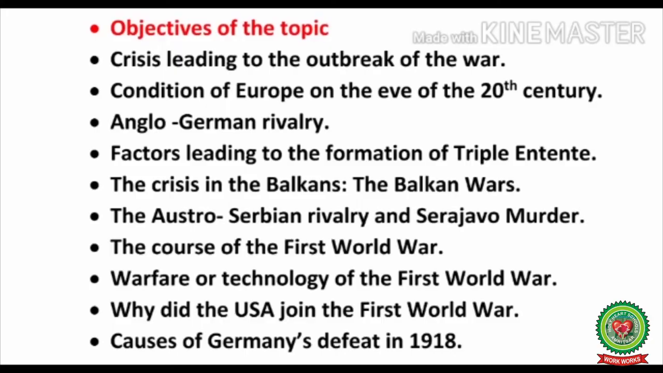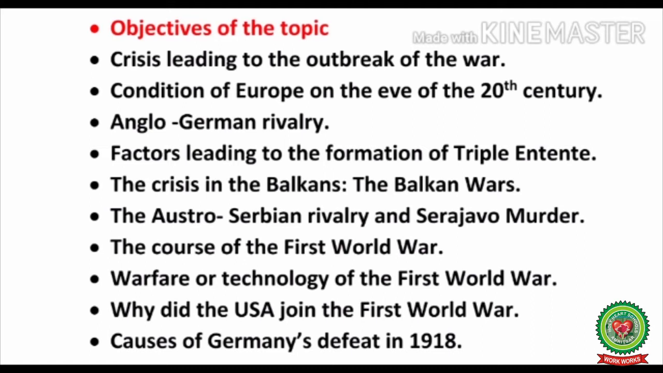The objectives of the topic are crisis leading to the outbreak of the war, condition of Europe on the eve of 20th century, Anglo-German rivalry, factors leading to the formation of Triple Entente, the crisis in the Balkans, the Balkan Wars, the Austro-Serbian rivalry and Sarajevo murder, the course of the First World War, warfare or technology of the First World War. Why did the USA join the First World War and causes of Germany's defeat in 1918?